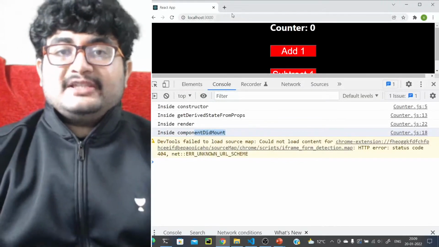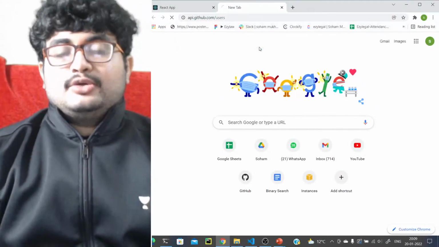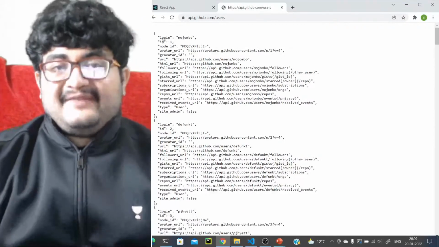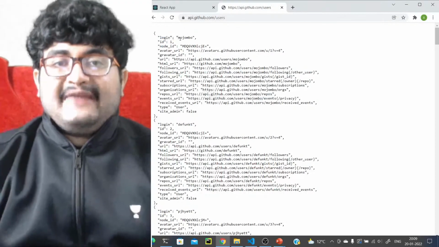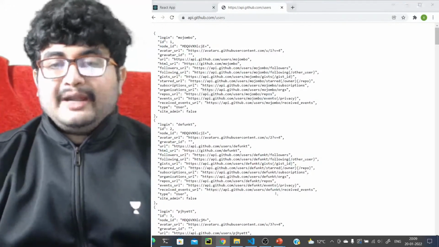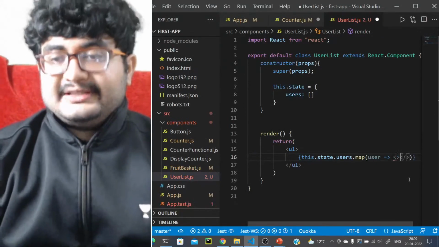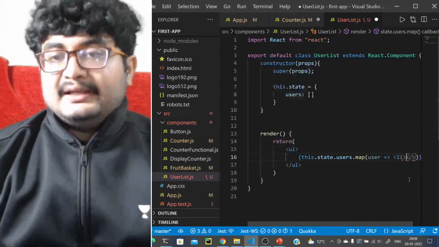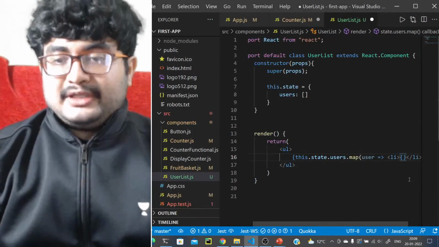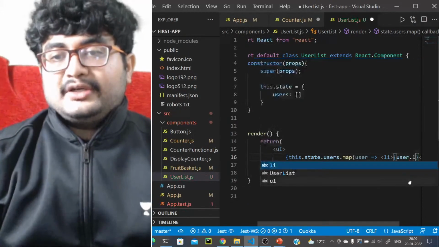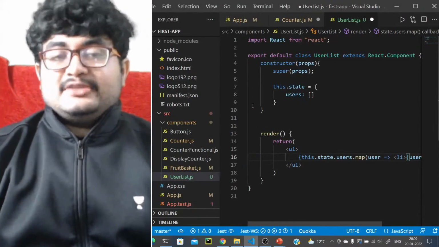We can find this based on what API we'll use here. We'll use the GitHub API, right? So let's go to the GitHub API. What we have is login, right? We want to display the login of all the users. So we have this login field, and we want to map them to their logins. So what we want to do here is li and /li, and it will be mapping to the user.login, right? Okay, this is what we want to do.